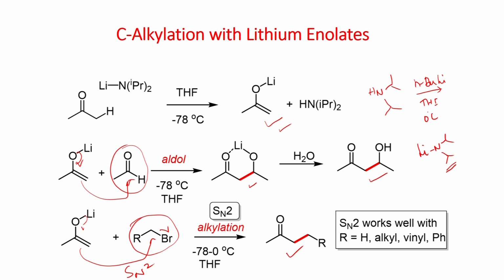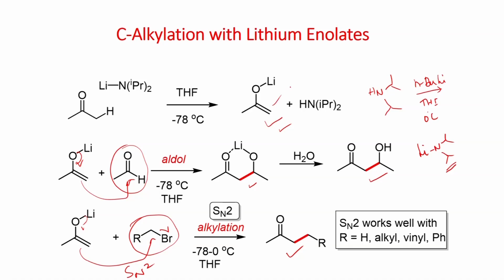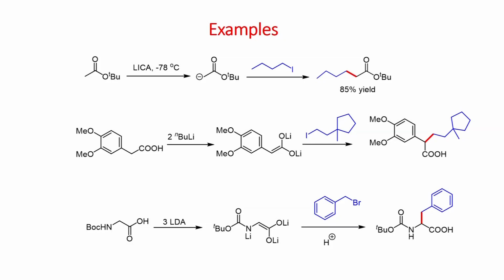You have to remember one thing here: you have to add your ketone to the LDA in THF at negative temperature, and you can generate the enolate. Once you form the enolate, you can add the alkyl halide, the alkylation takes place, and you can get this compound. You can warm up to 0 degrees and get this C-C bond formation. This is one of the important transformations in organic synthesis.